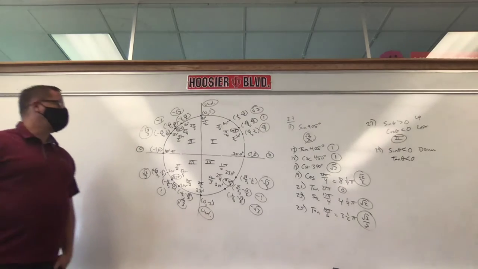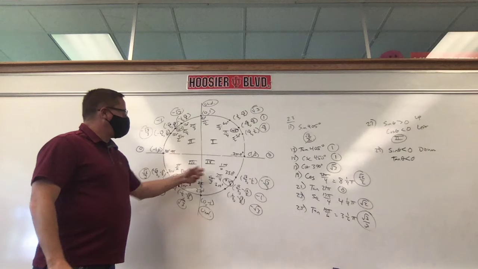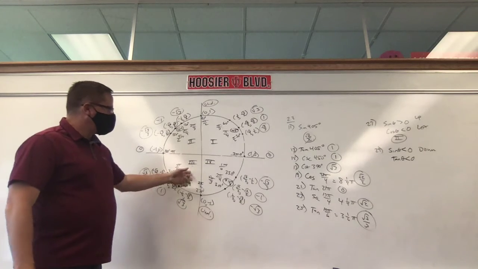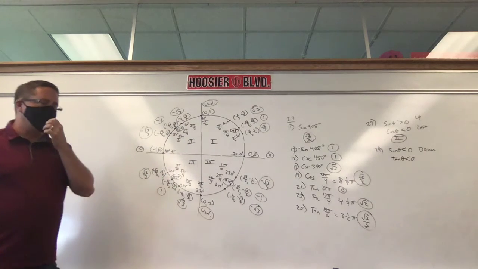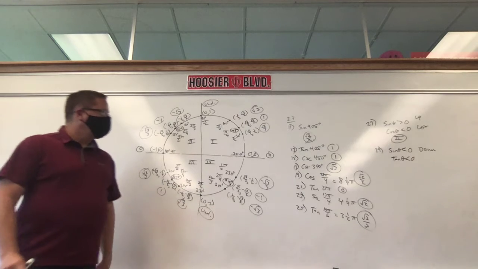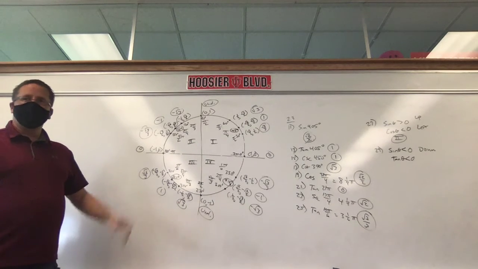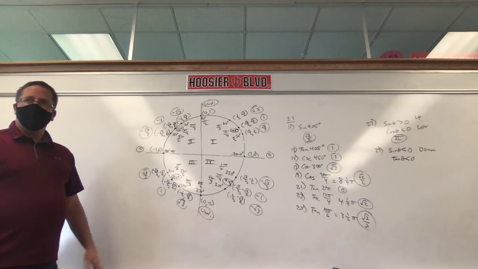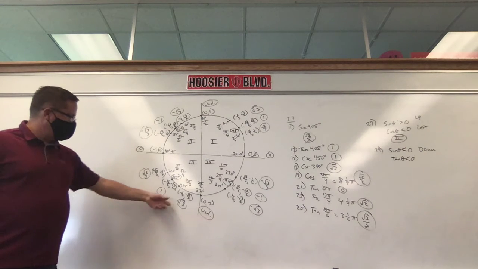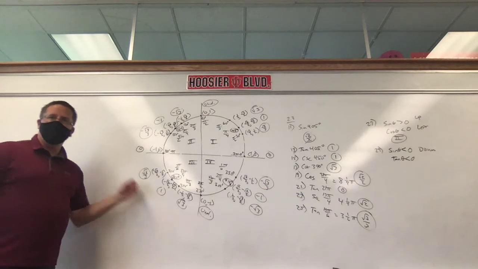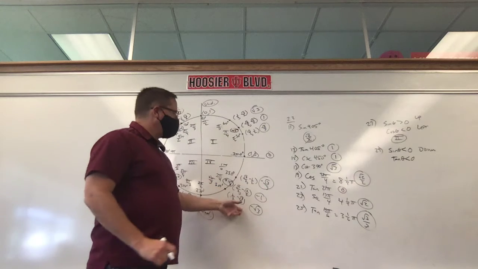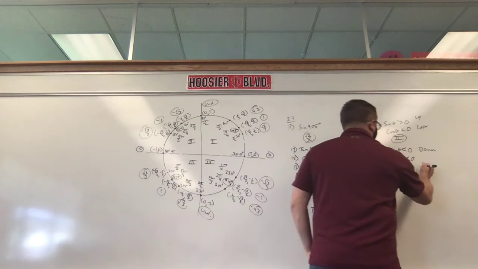We said it's got to be down here. So it's either 3 or 4. Which of these have tangents less than 0? 3 or 4? Wait, no, 4. And less than 0 means they're negative. Why isn't tangent negative here? Because they're not. Look at them. They're positive. Here, tangent's negative. Okay? So it's quadrant 4.